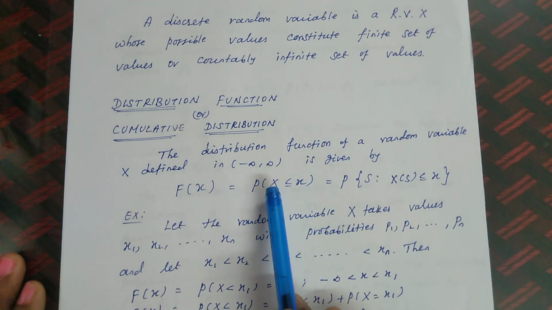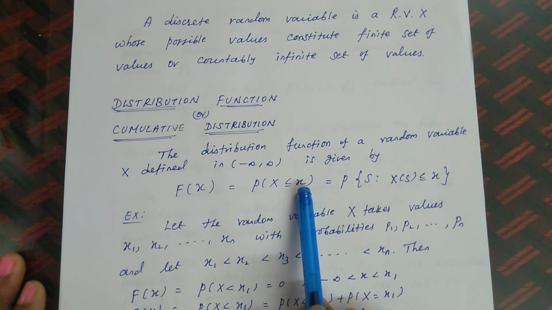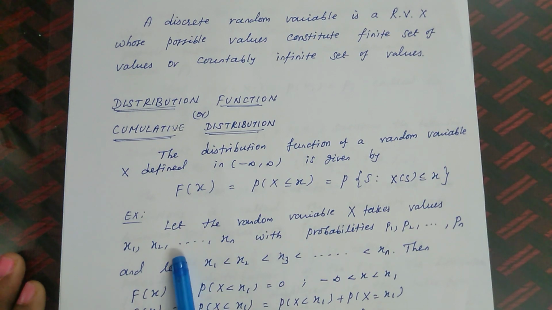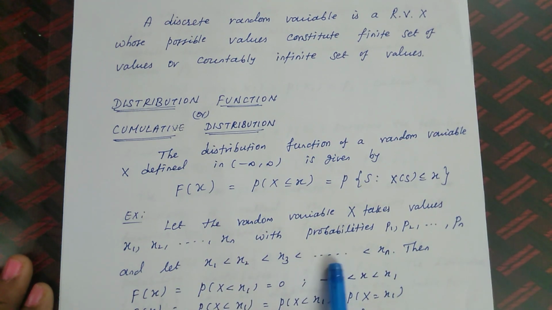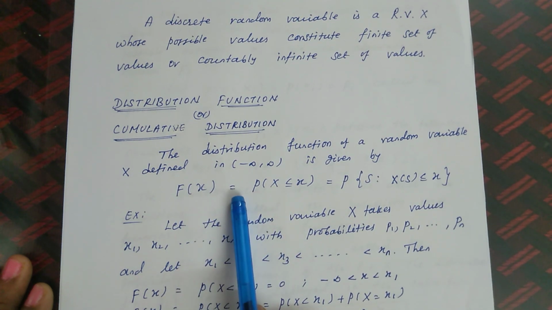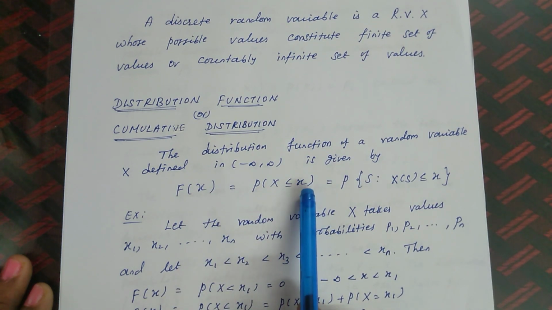Here X takes the values x1 to xn with the probabilities p1, p2, up to pn. At the same time, x1 is less than x2, x2 is less than x3, and so on, up to xn minus 1 less than xn. Then the distribution function F of x is equal to, first we take the first value x1, P of X less than x1, because the definition of the distribution function is F of x equal to P of X less than or equal to x.